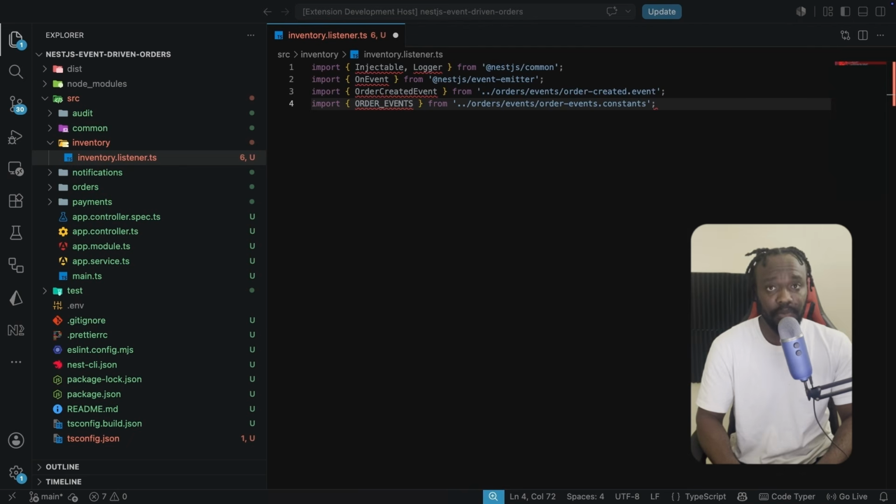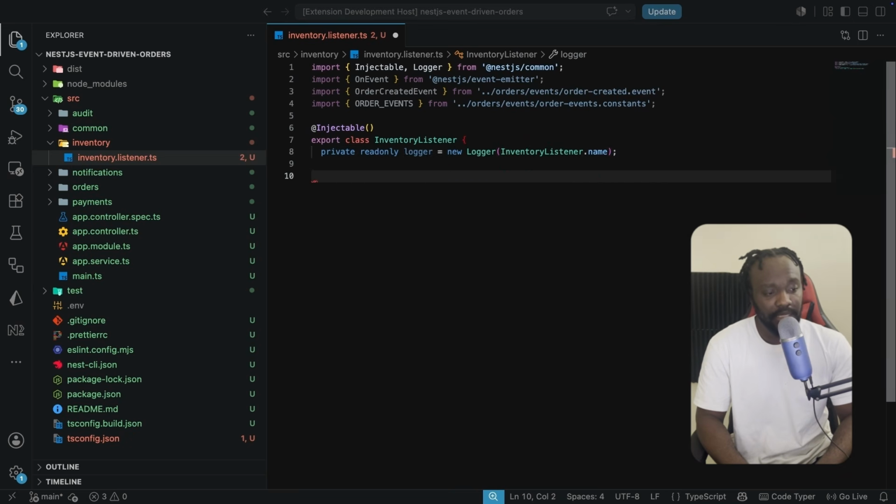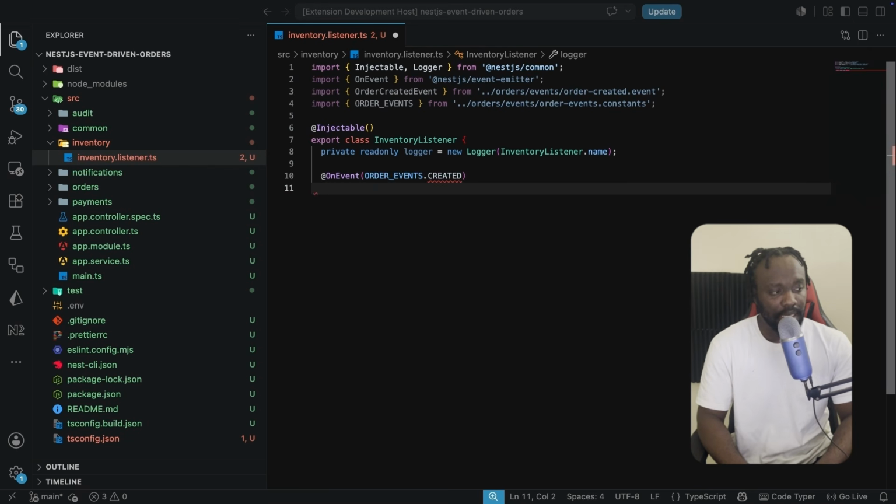I'm going to mark the class as Injectable. So just after the imports, let's have @Injectable, and we can export the class InventoryListener. Over here, we also want to have some logs, so we're going to say private readonly logger equals a new Logger, and we pass in the InventoryListener name. Now we're going to have the OnEvent decorator. What is the event name? This is OrderEvents.CREATED. In here, we're going to have handleOrderCreated, which takes in the event, passed automatically by NestJS, and returns a Promise of void.